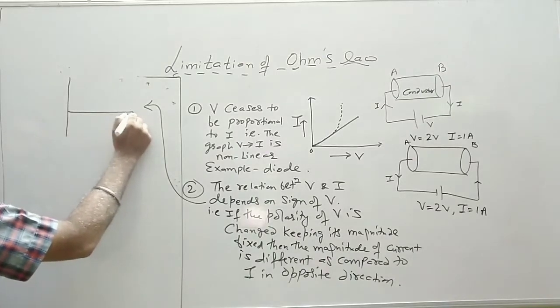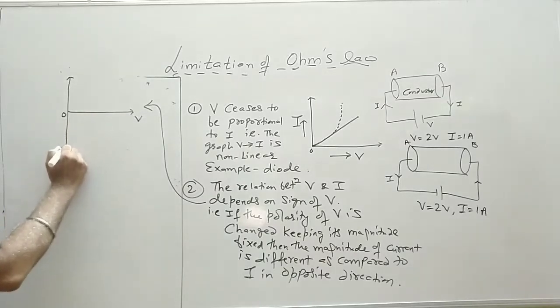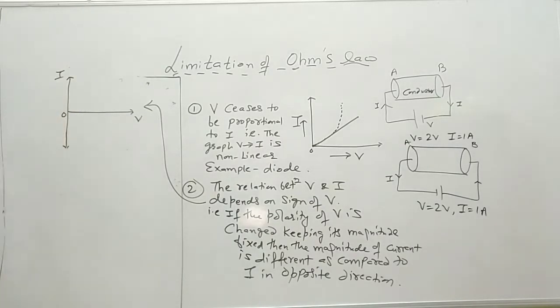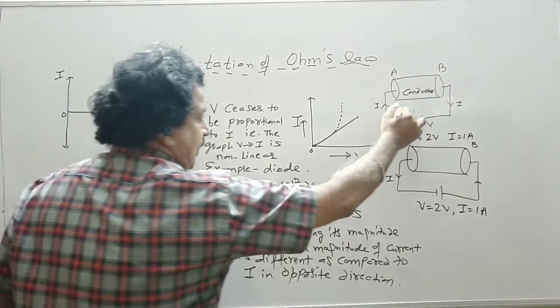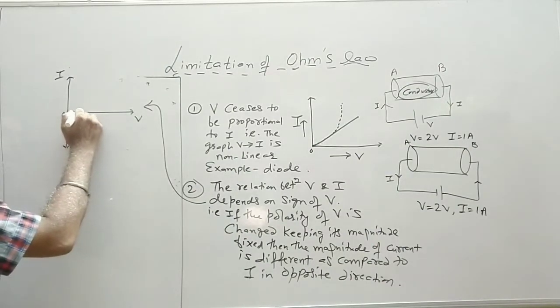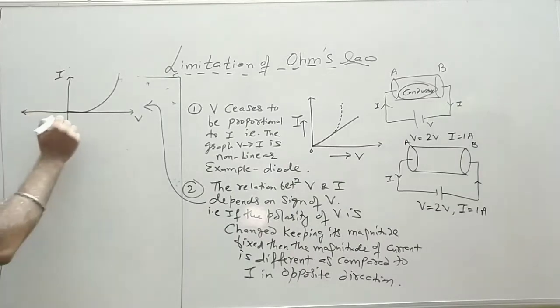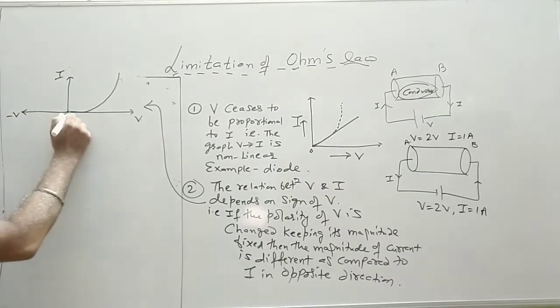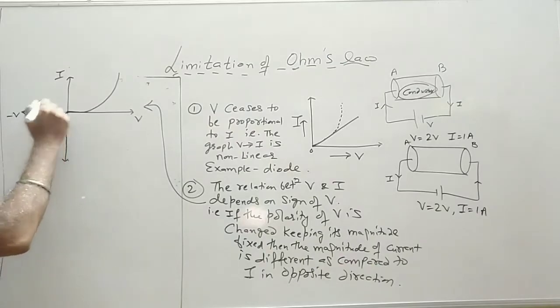And the graph for this comes out to be like this. Suppose this is V, and because the direction of current is changed, say for this case, now it is not a conductor; this you will see in a semiconductor device. So it is like this, and if the polarity of V is changed, then the direction of the current has changed and its magnitude will also change.